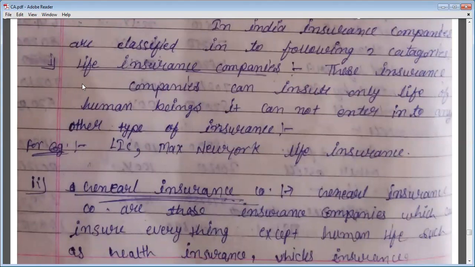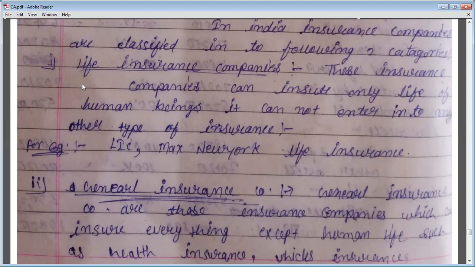So a company whose business is to insure the life of a person will be known as a life insurance company. But a life insurance company cannot do other kinds of insurance like vehicle insurance, theft insurance, fire insurance. So a life insurance company will do only the insurance of the life of the human being.